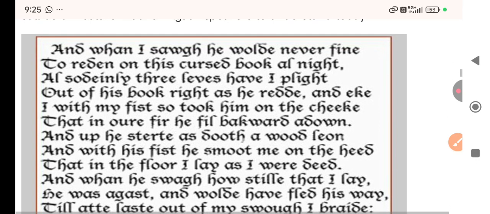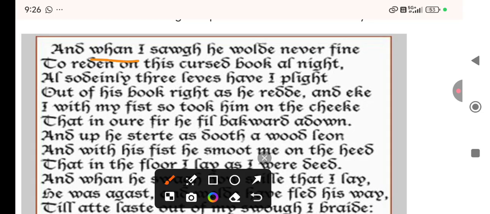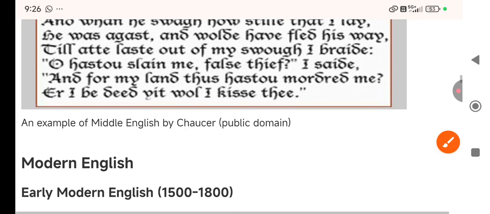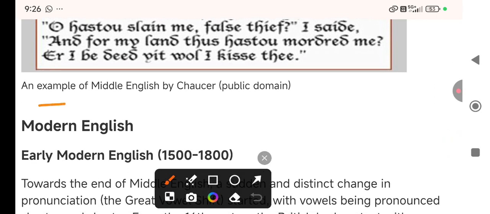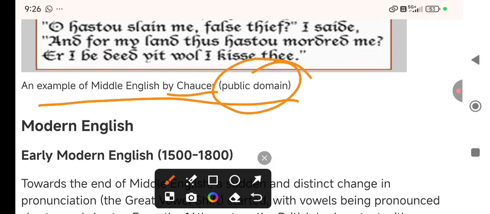So some words are legible to us. For example, the spelling of wind, right? And then swath, I saw. So that's a swath, right? He would, right? Never find. So some words I have, leaves, three. Some words are legible, plight, out of his book, right? So you can read and you can find that some words are legible, some are not, right? So this is the example of Middle English, which is in public domain, Chaucer's Canterbury Tales.